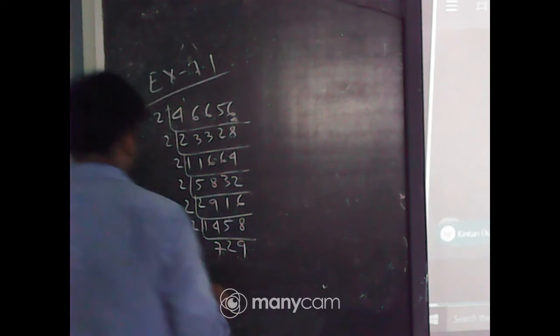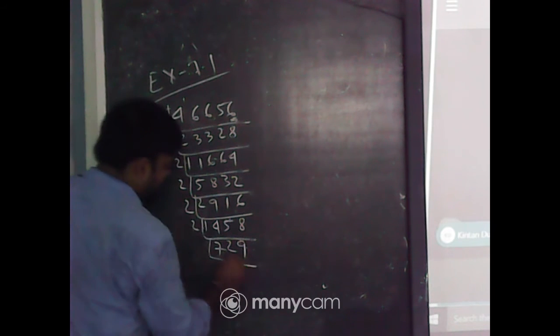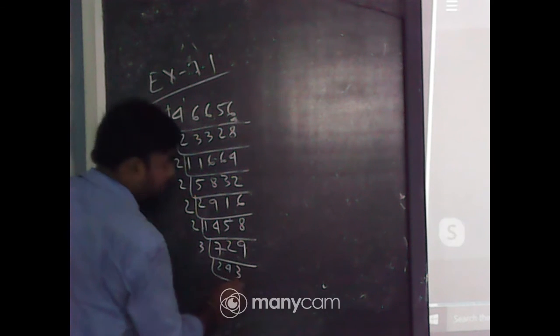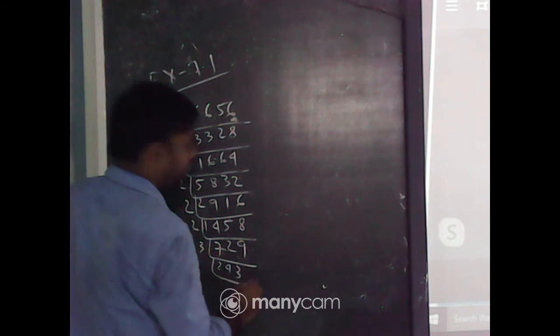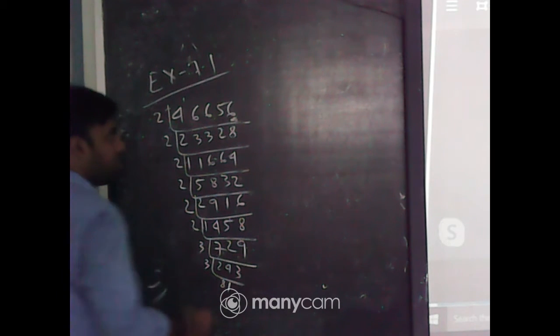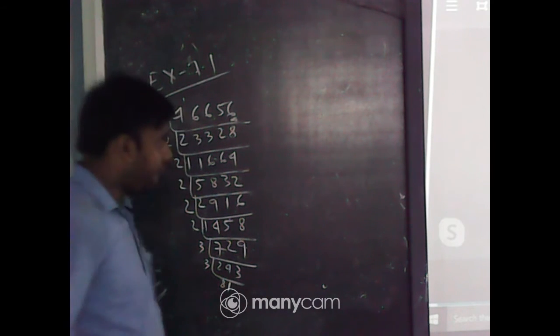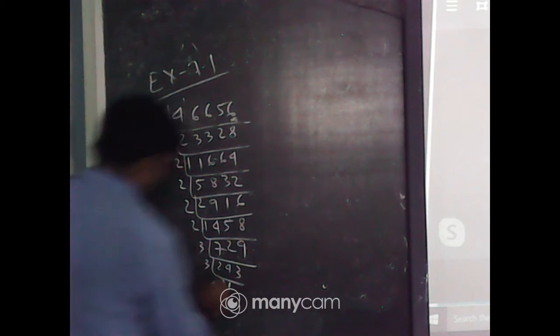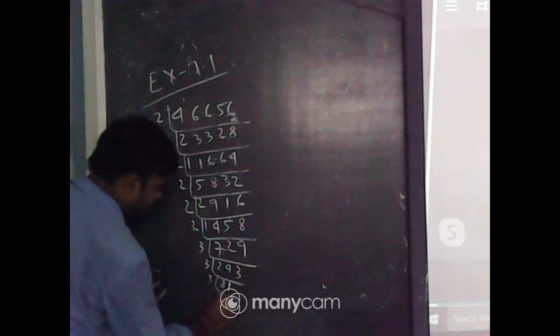So next, 729, 243. Again it is divisible by 3, 81, and 81, that is also 3, 27, 3, 9, 3, 3.